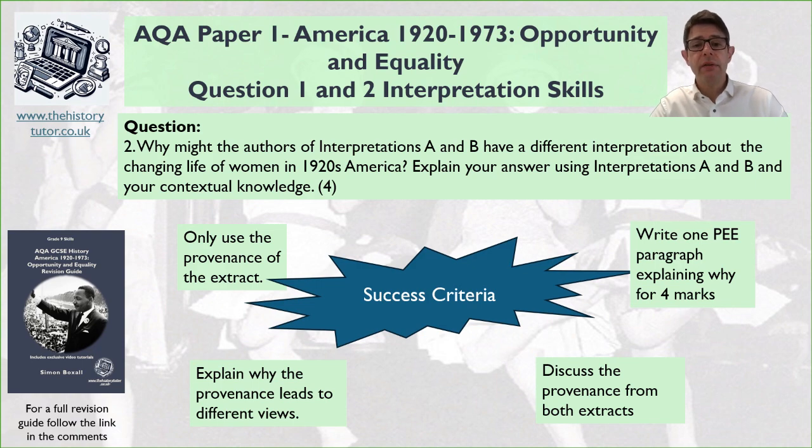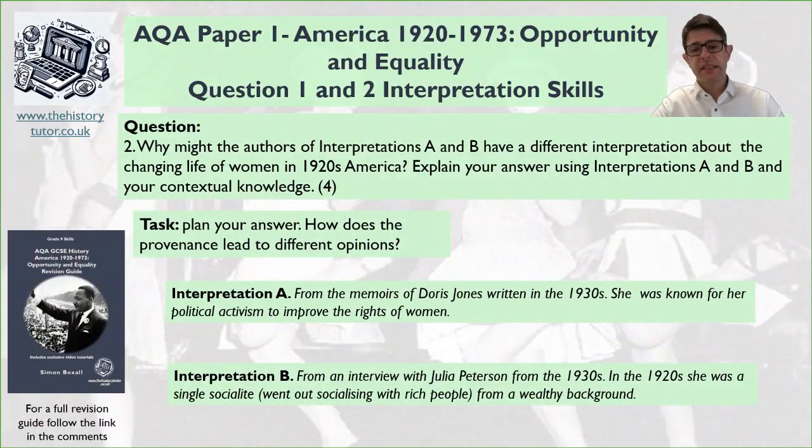Okay, so now have a look at both the provenances. So I've just given you the top bits, the provenance bits, the who, the where, the why. Now just be aware, for the purpose of this video, I've made these up, so they're made up extracts, but they have clear ideas of provenance, the type of things you'd find in your exam. Okay, so have a look through. Why do you think they're different? Come up with some ideas. Pause me now and give it a go.